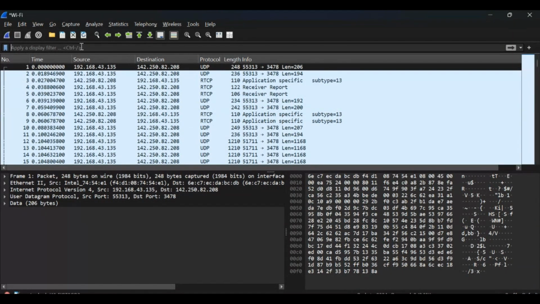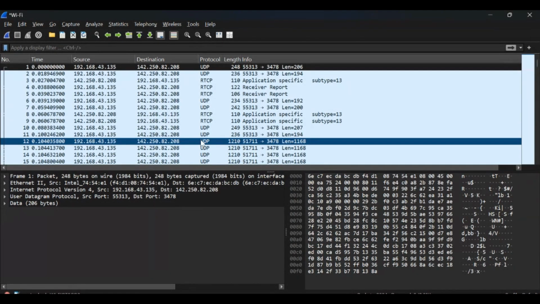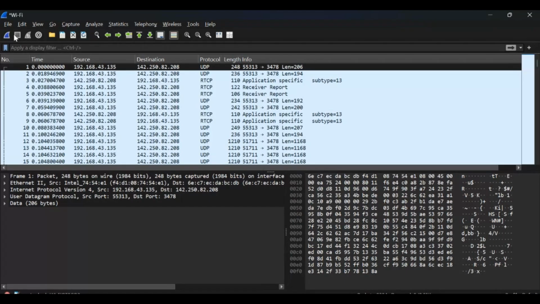Now, if you want to start capturing data, this is where you click. You click here to start capturing data. If you start capturing, this particular button will show red, and when you want to stop capturing, you just click it and it will stop.